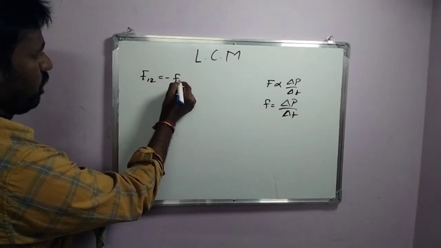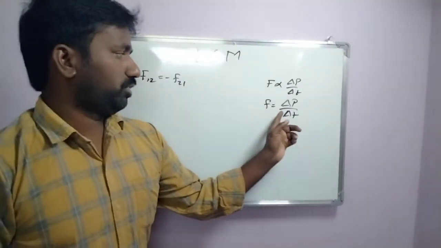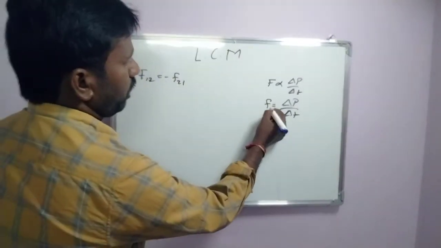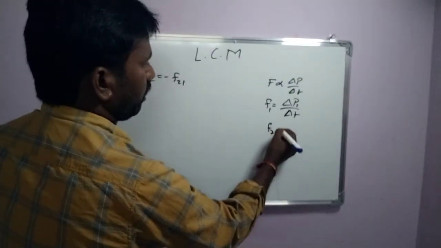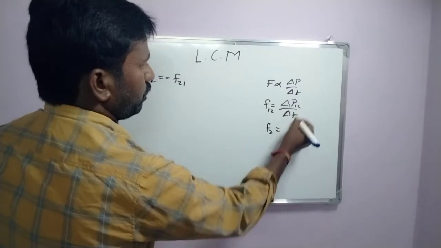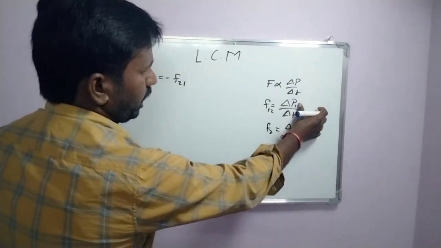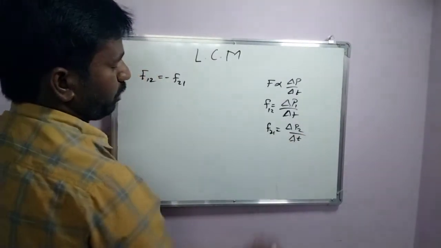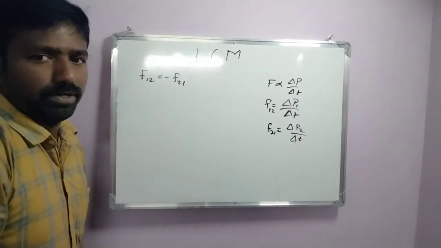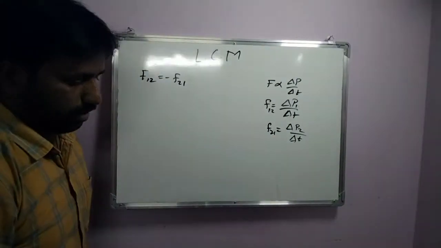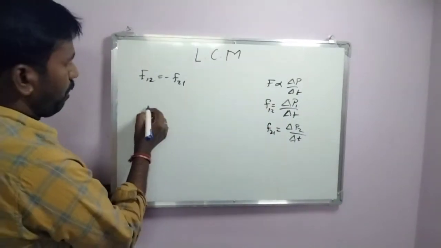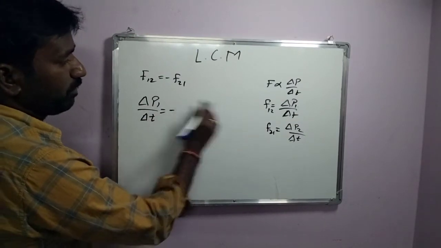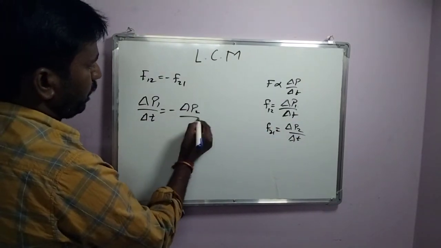F12 is equal to minus F21, and this we are applying for the first body as well as for the second body. So I am taking delta P1 for the first body and delta P2 for the second body. F21 is delta P2 by delta T, and F12 is nothing but delta P1 by delta T. So delta P1 by delta T is equal to minus delta P2 by delta T.